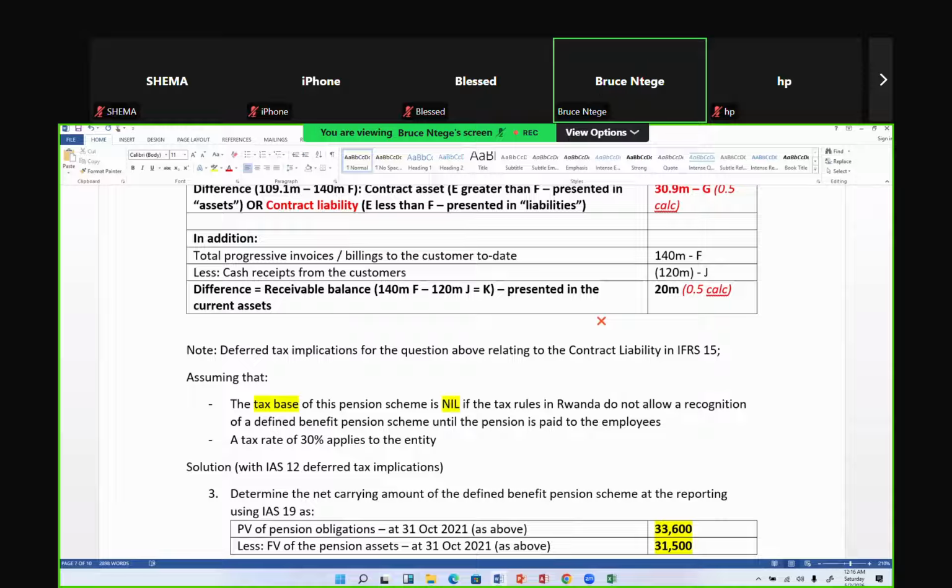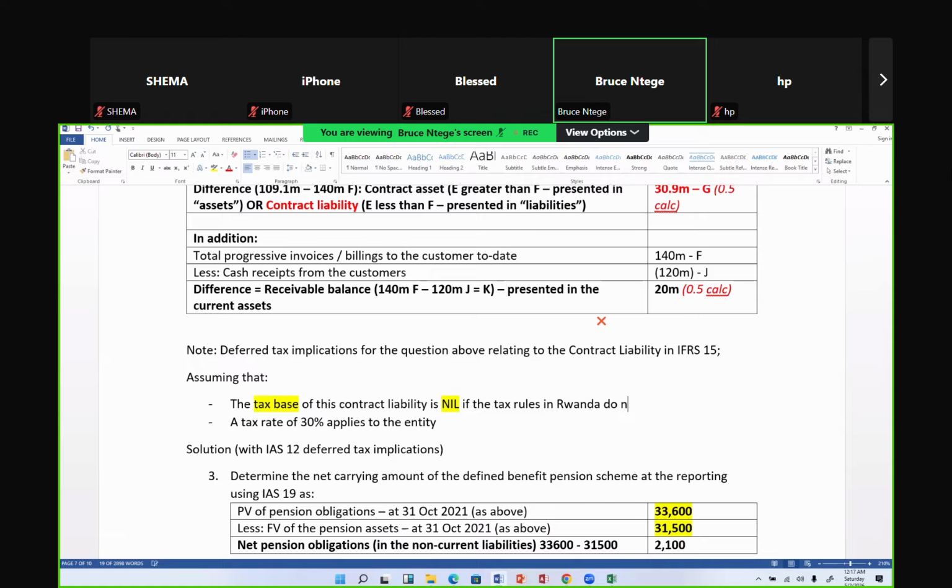He just picks and says, let me change it in terms of now a scenario which is on IFRS 15. So again, let's assume that the tax base of this contract liability is 0, as the tax rules in Rwanda do not allow a deferment of that contract liability since the amount is based on cash basis.